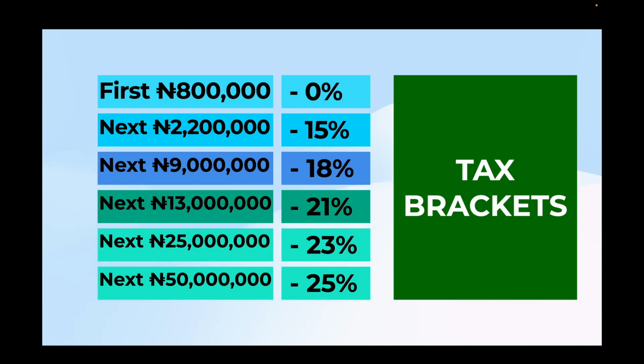And then after that 2.2 million, the next 9 million that you earn is taxed at 18%. Which means that after you've earned 3 million, that's 800,000 plus 2.2 million, the next 9 million that you earn is taxed at 18%. And then it continues like that. The next 13 million at 21%, the next 25 million at 23%, and then the next 50 million at 25%. Now, I'm going to walk you through an example of how this relates to actual figures.